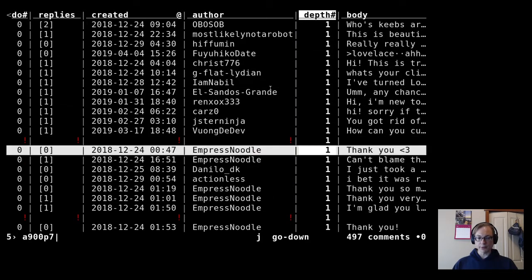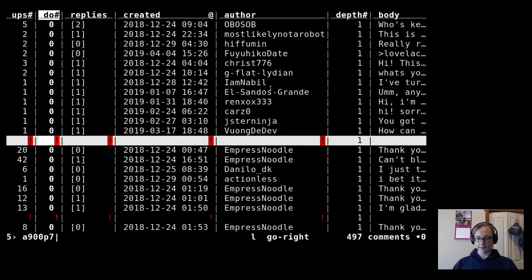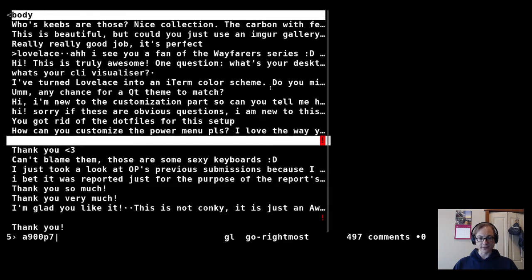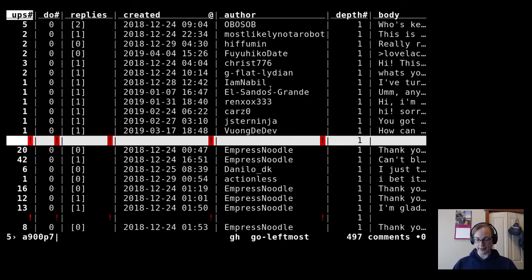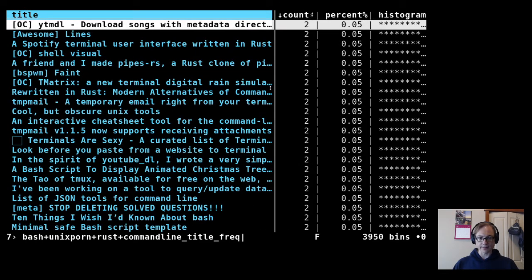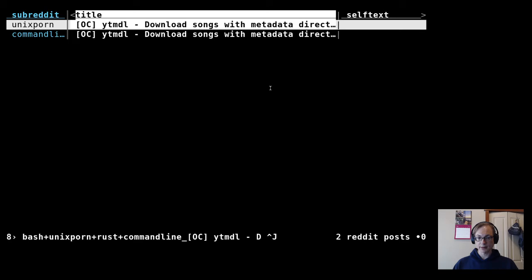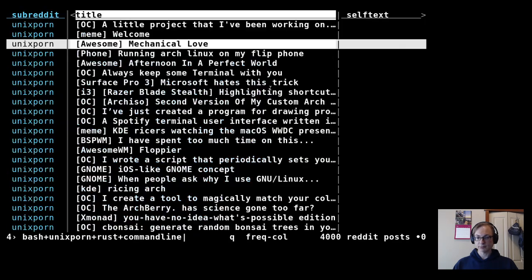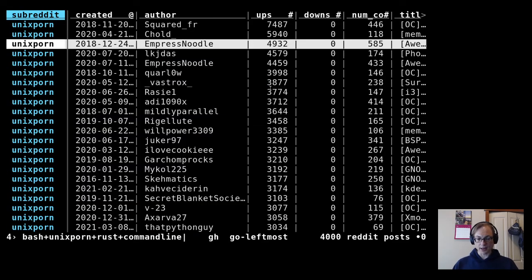The removed ones, because the comment's been removed, it still stores it, still reports that the comment was there, but they're no longer accessible. And yeah, so it's gotten 4,000 Reddit posts, and of course we can look and see if anybody, some people have been cross-posting.